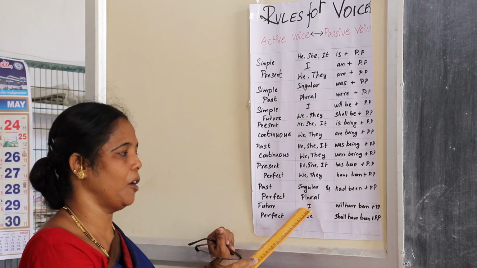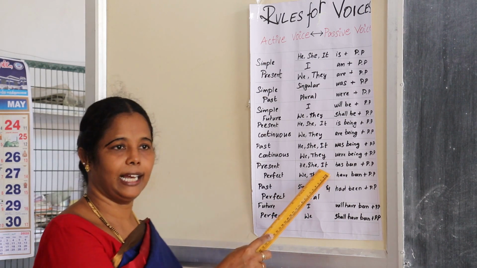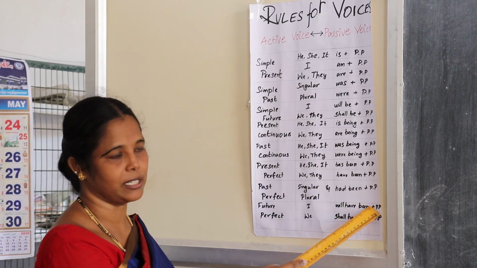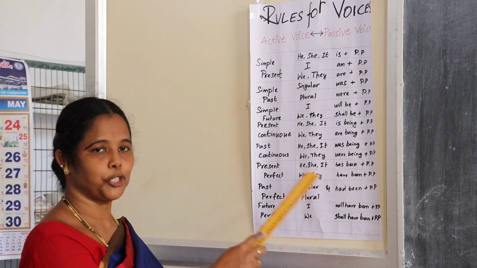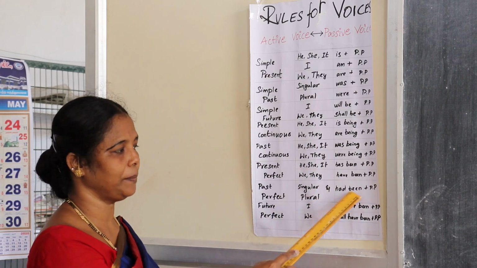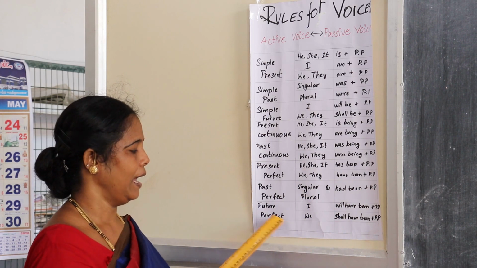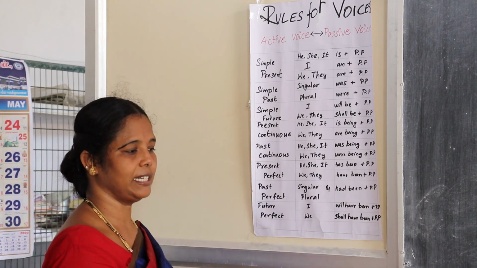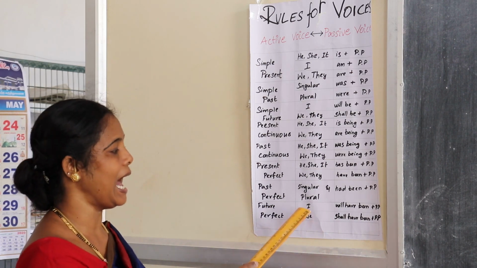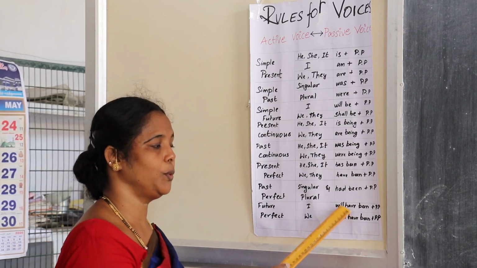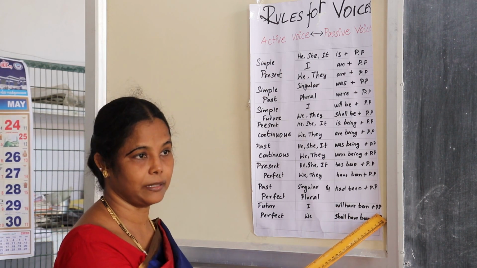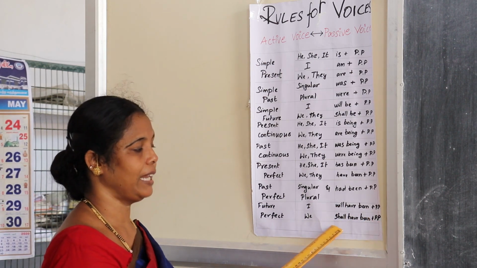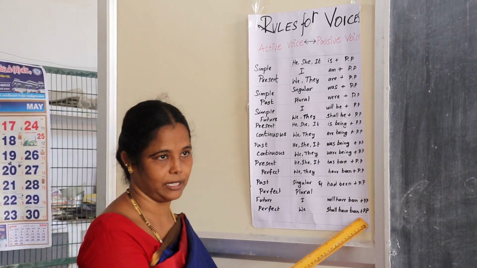For past perfect, all the singular and plural forms should be changed into had been plus past participle. And the last one, future perfect. If the given sentence is I, you should change into will have been plus past participle, and for plural forms, we shall have been plus past participle.